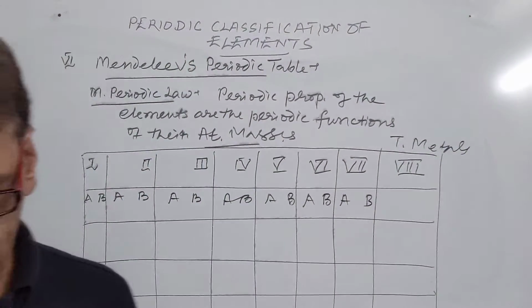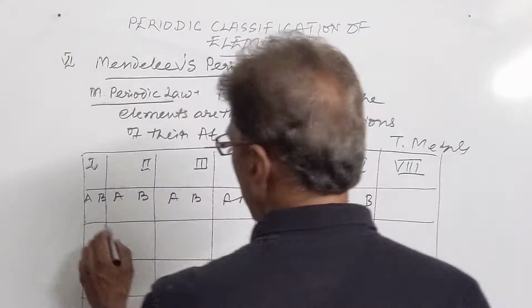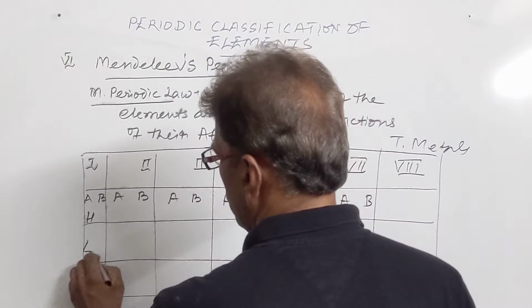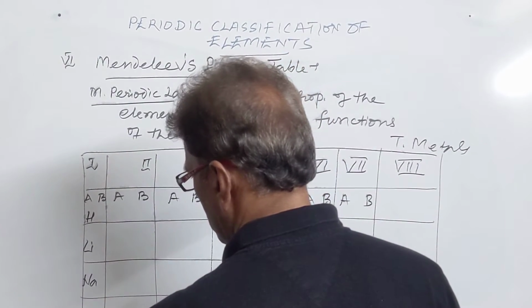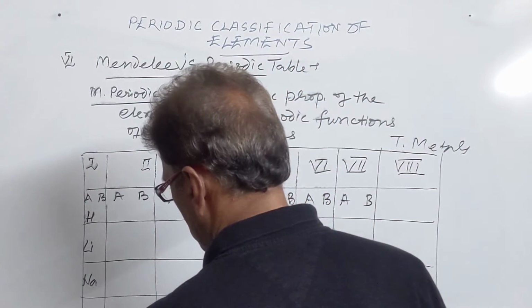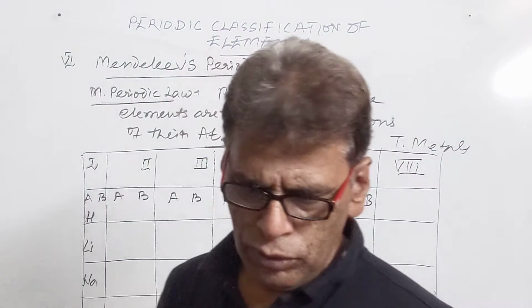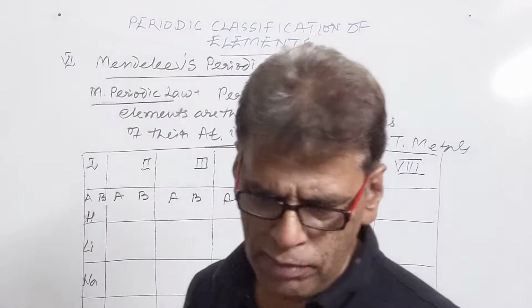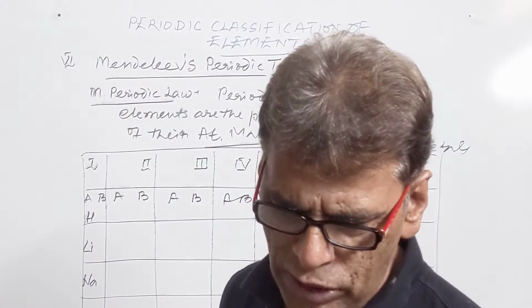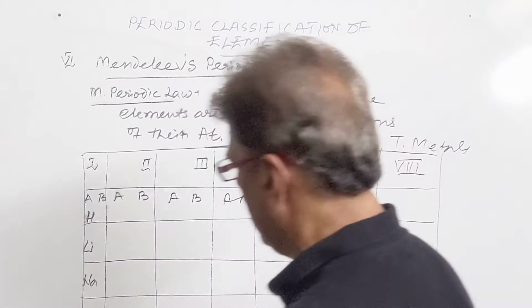So the first A group contained the elements of the first group: lithium, sodium, potassium, rubidium, cesium, we know the elements of the first group. Francium was discovered later on, it was not known at that moment. Then he kept copper with potassium.